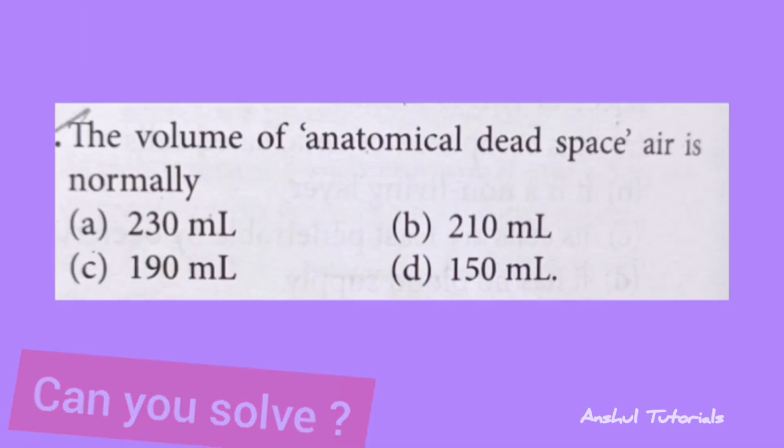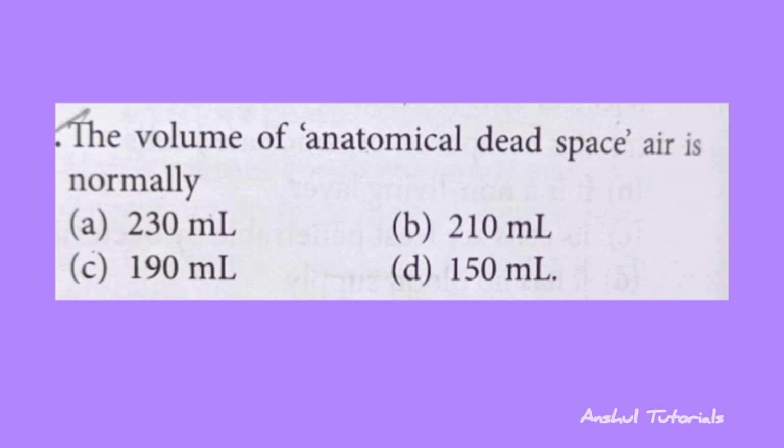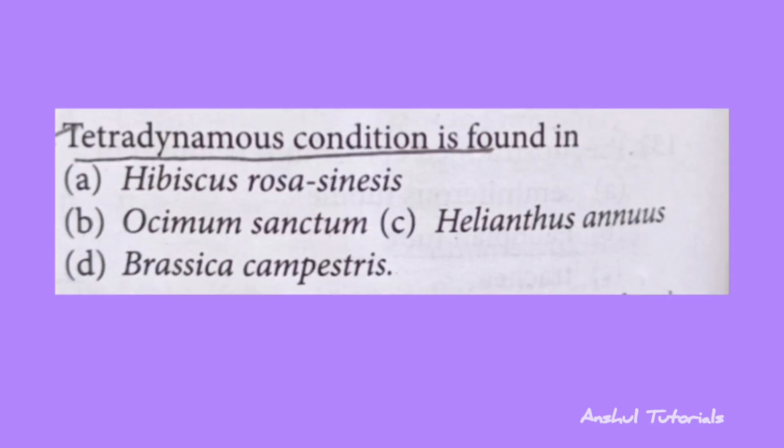So the first question is, the volume of anatomical dead space air is normally. So the correct answer is option D, that is 150 ml. And the next question is, tetradynamous condition is found in. So the correct answer is option D, that is Brassica campestris.